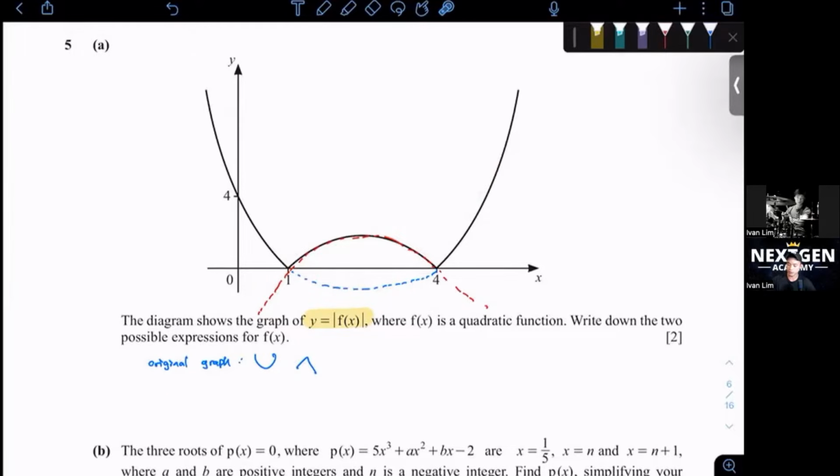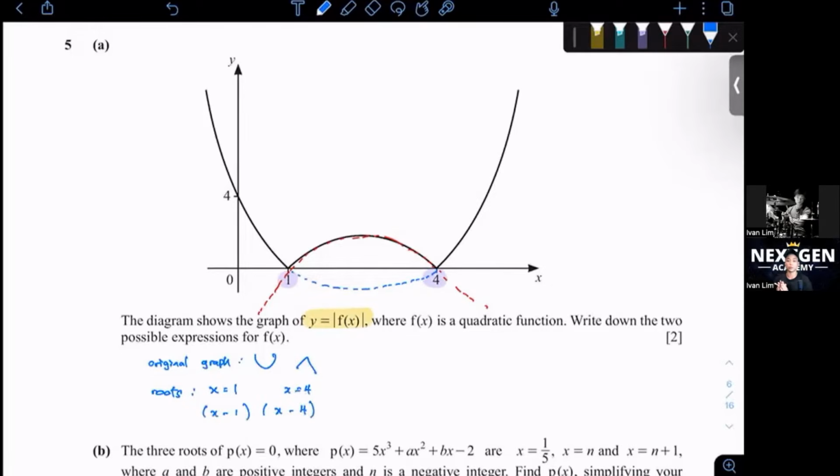Second thing that you all need to know is the roots. We have 1 and 4. So how do we write the equation? If my roots are x equals to 1 and x equals to 4, we can write it as x minus 1, x minus 4. That's how we write the quadratic equation.